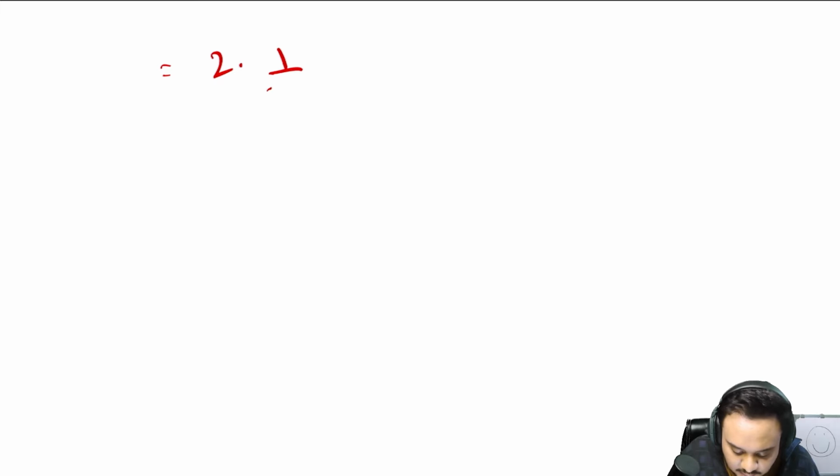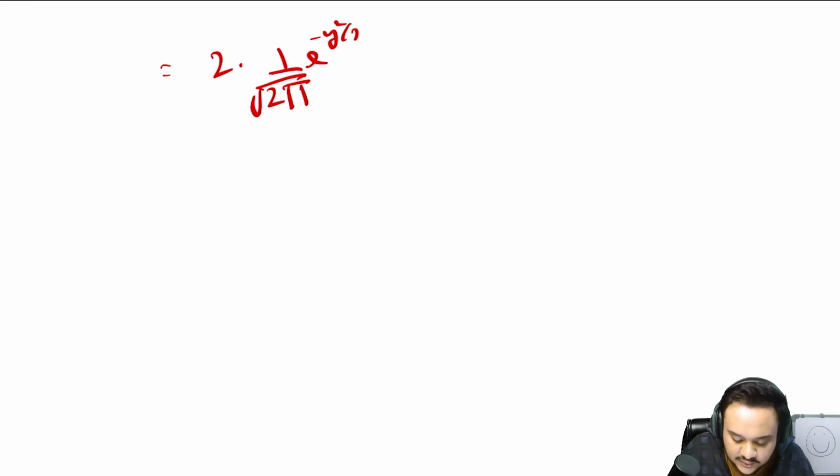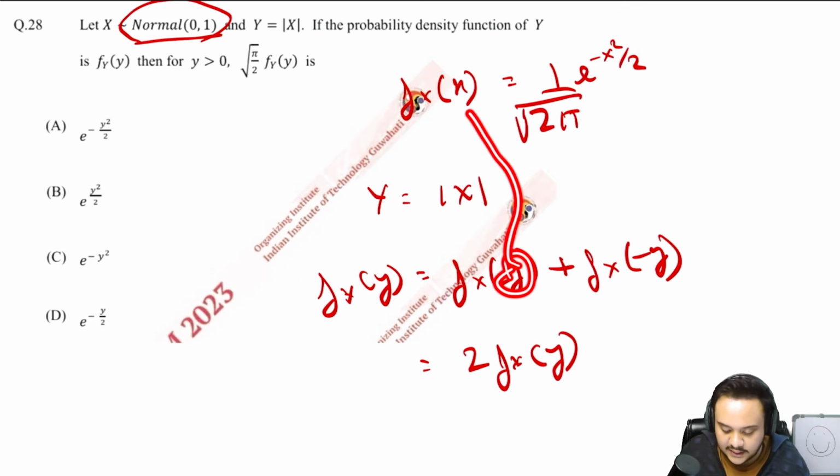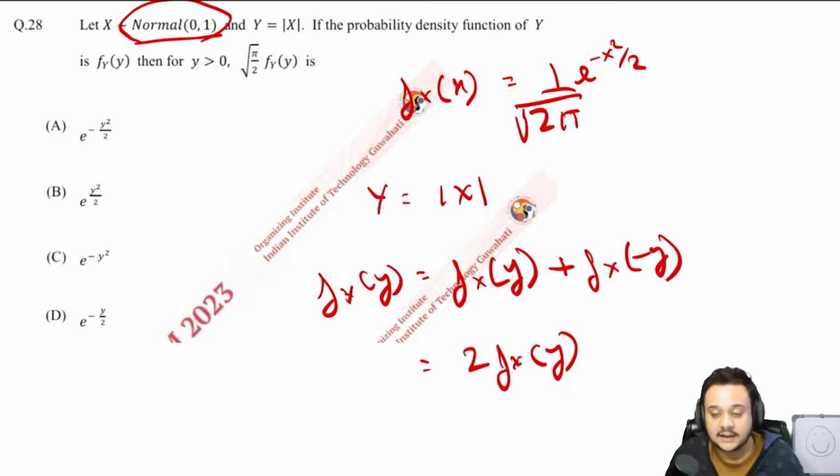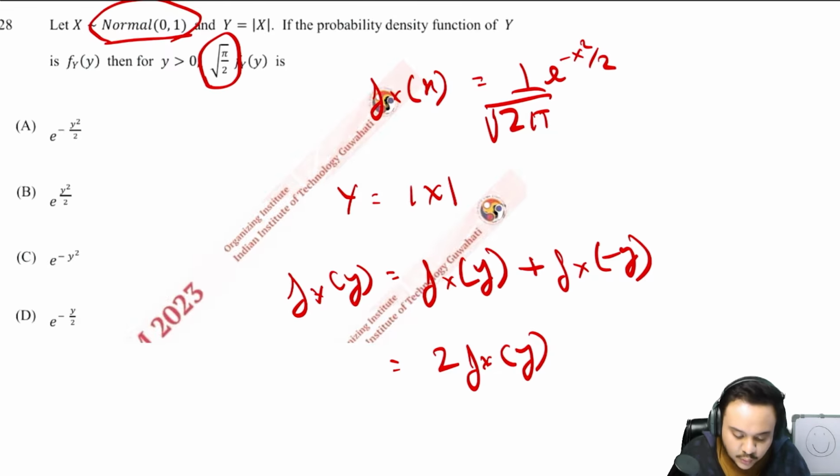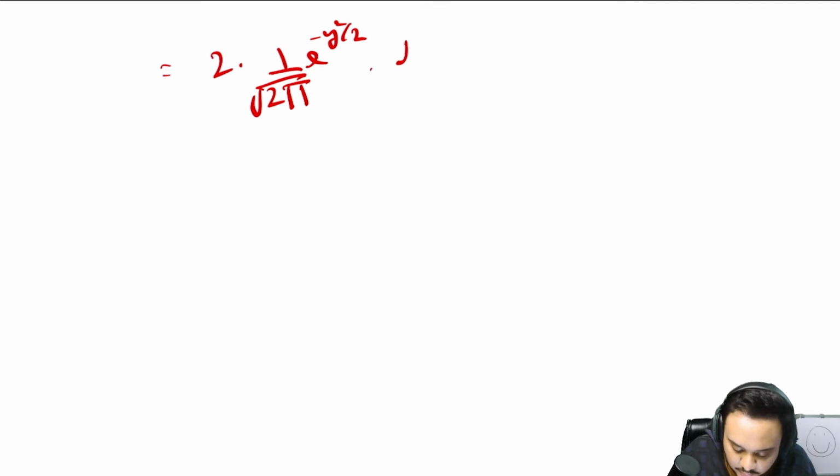Then you can just write down the formula minus y square by 2, because we are taking the value of y in place of x here, right? Earlier we had x, now we have replaced it with y. Okay, so the next thing is, we have to multiply the whole thing with the root pi by 2.